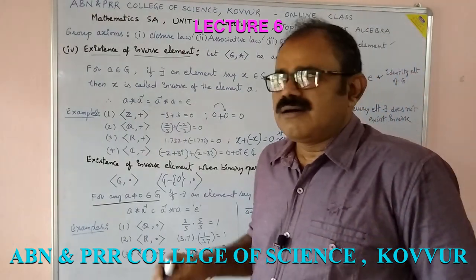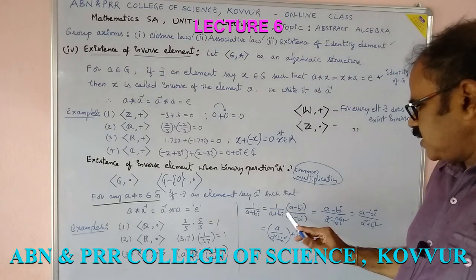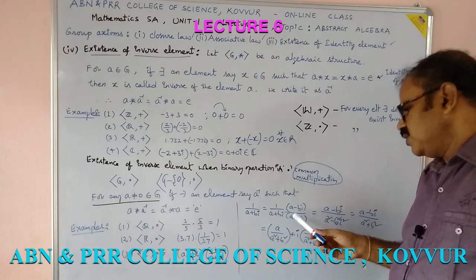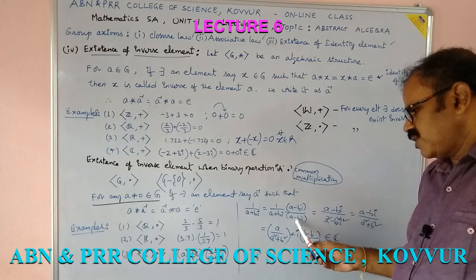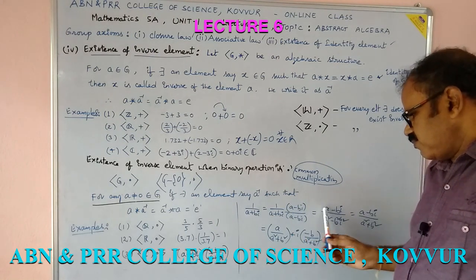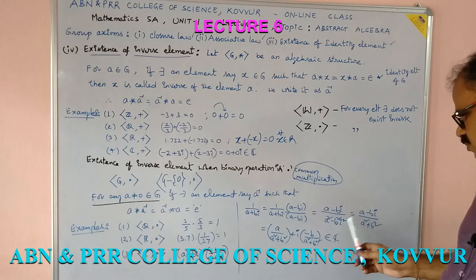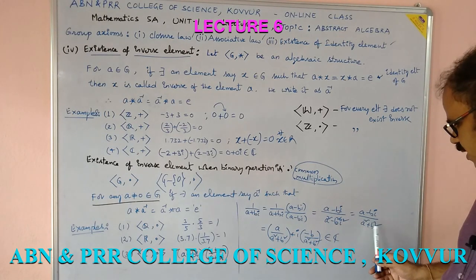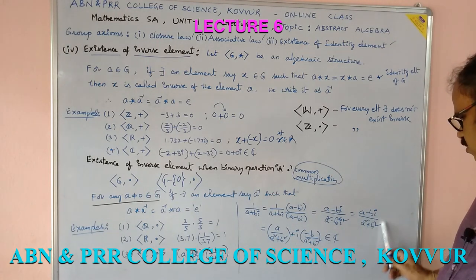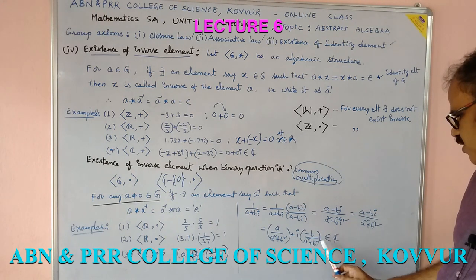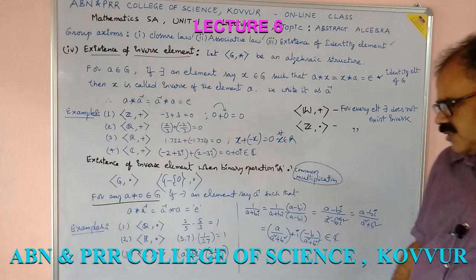Let us write 1 by a plus bi and rationalize it, multiplying by a minus bi by a minus bi. Simply we are multiplying by 1 and simplifying: in the numerator a minus bi, in the denominator a square minus b square i square, which is nothing but a minus bi by a square plus b square. Separating, we get a by a square plus b square plus i into minus b by a square plus b square, which is clearly a complex number.